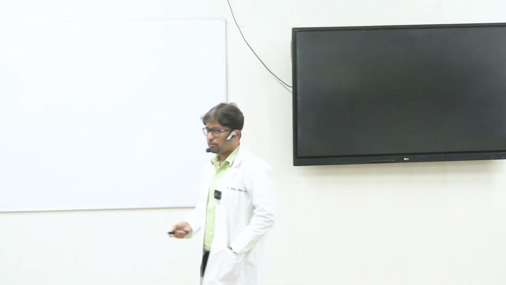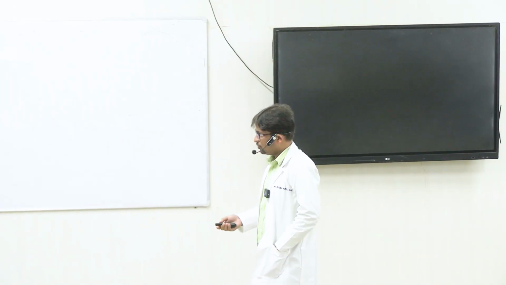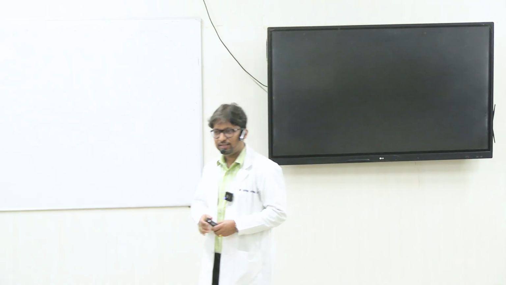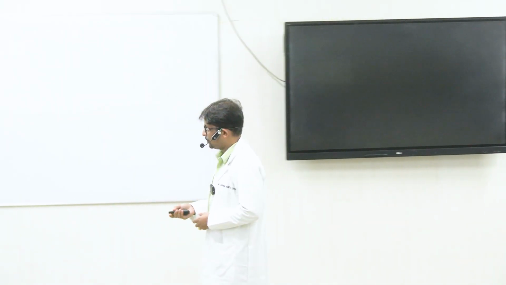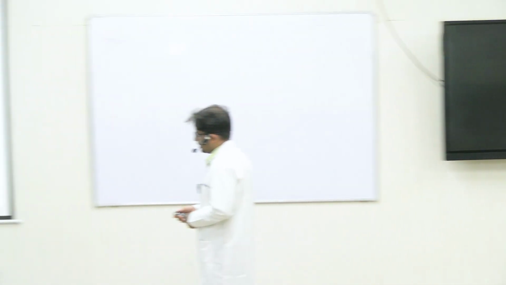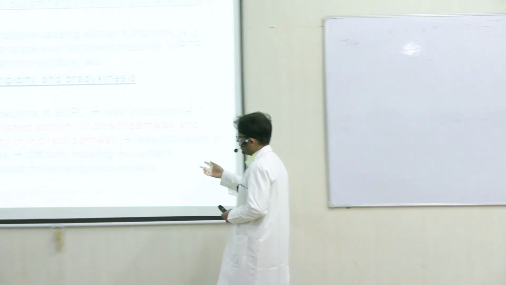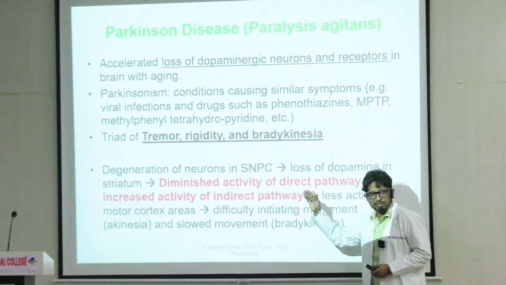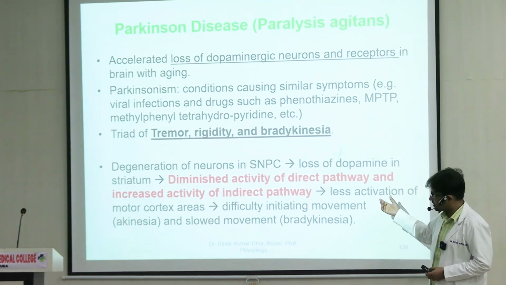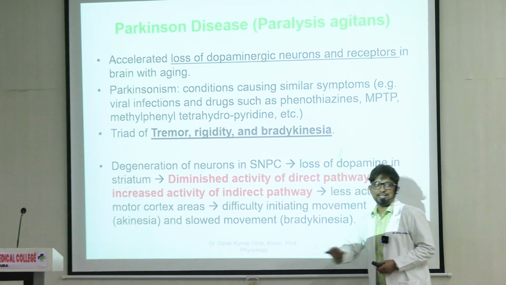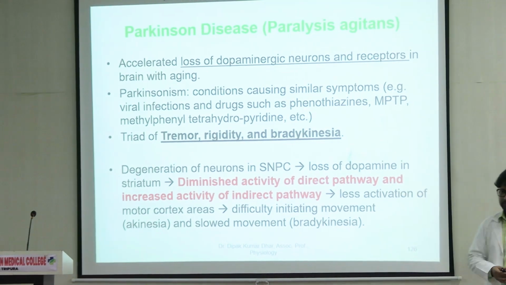We have also seen Parkinson's disease, where there is basically a degeneration of the dopaminergic projections from the substantia nigra to the striatum, right? And you see that the direct pathway, which was the facilitatory pathway, is inhibited because of the loss of these dopaminergic neurons or the receptors, and the indirect pathway, which is the inhibitory pathway, increases, right?